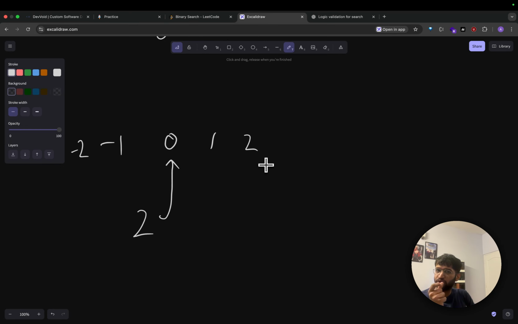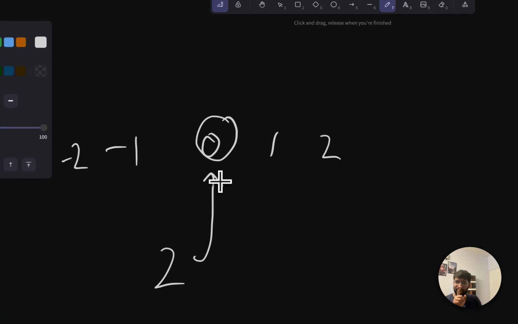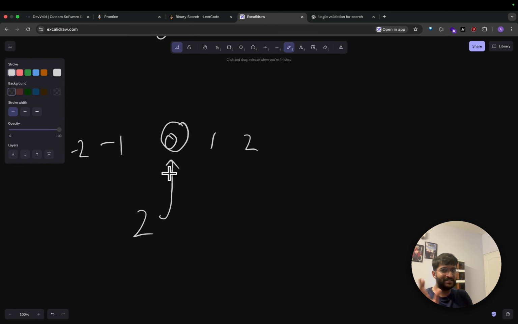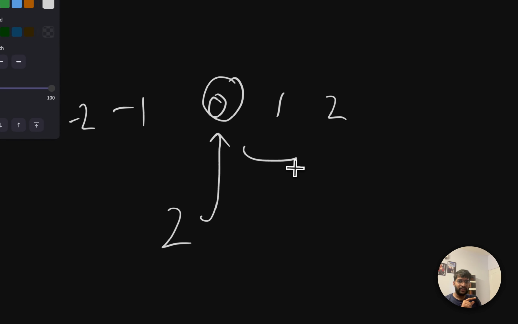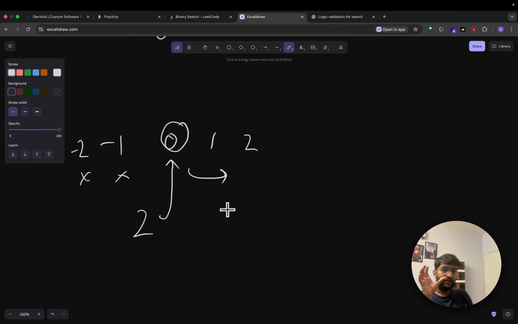I know for sure that because 2 is greater than this value 0, if 2 is present, it should come to this side, right? I can completely ignore checking -2 and -1 now, because I know for sure that my required result is to the right of this 0.